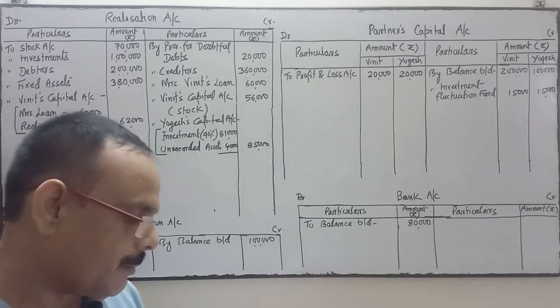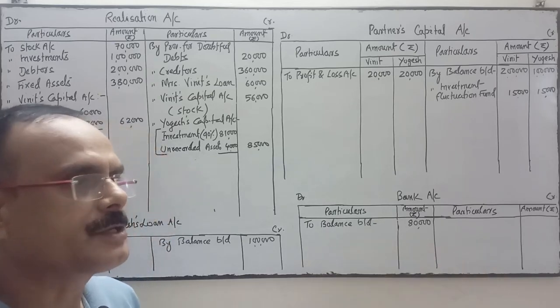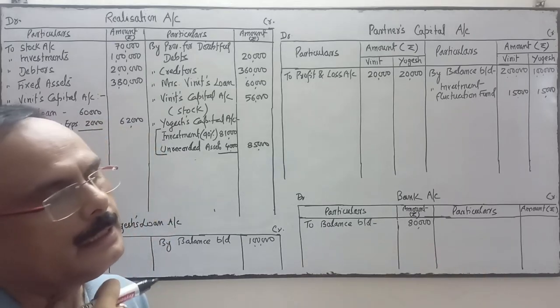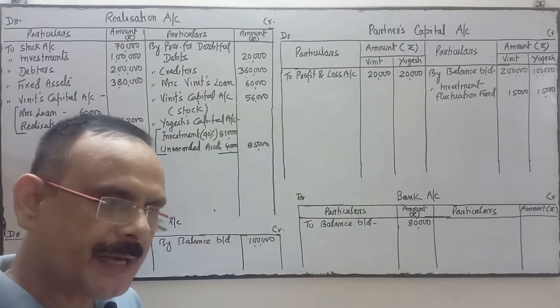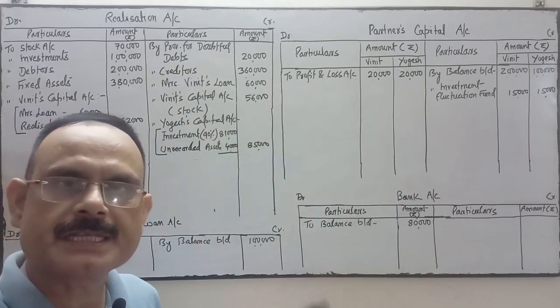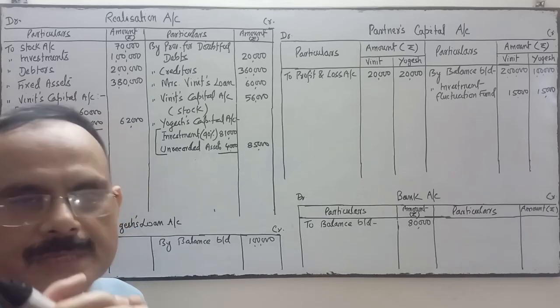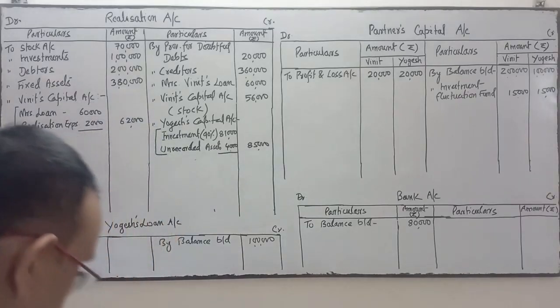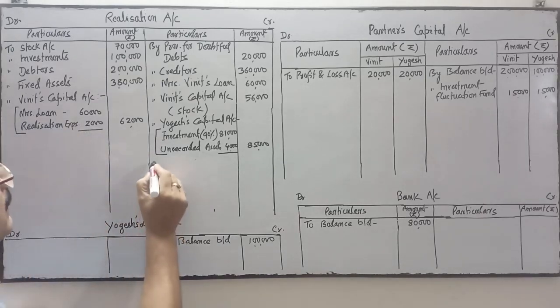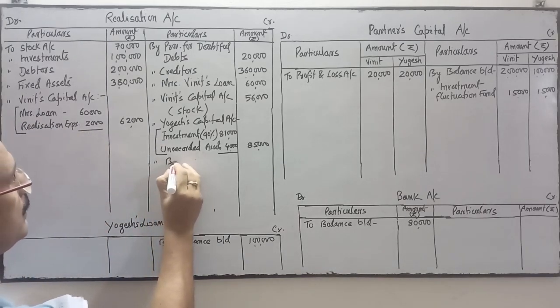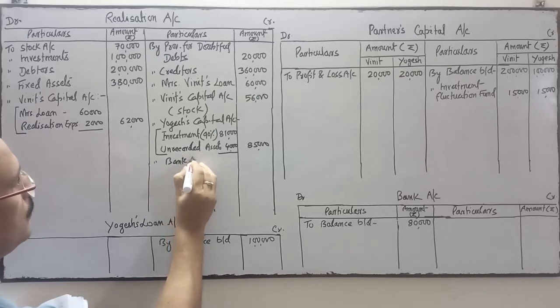He had to pay after 3 months of the dissolution, but he has paid immediately. That's why the firm has given him some discount.